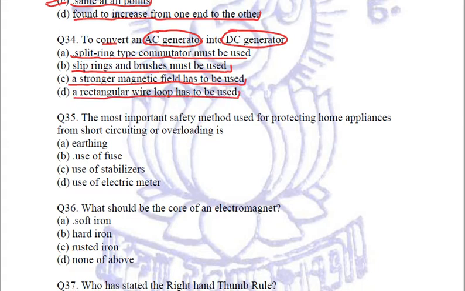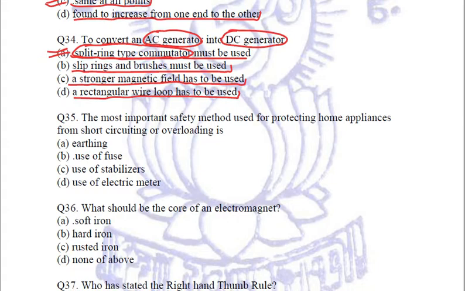Now in order to get a direct current, we need a split ring type commutator which keeps the current in one direction, right? So it keeps the current in one direction. So split ring type commutator must be used. A option is the right one.